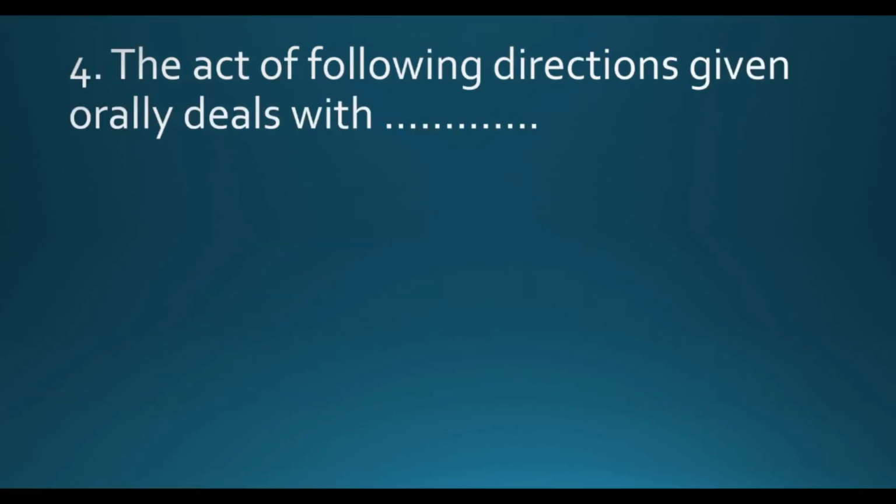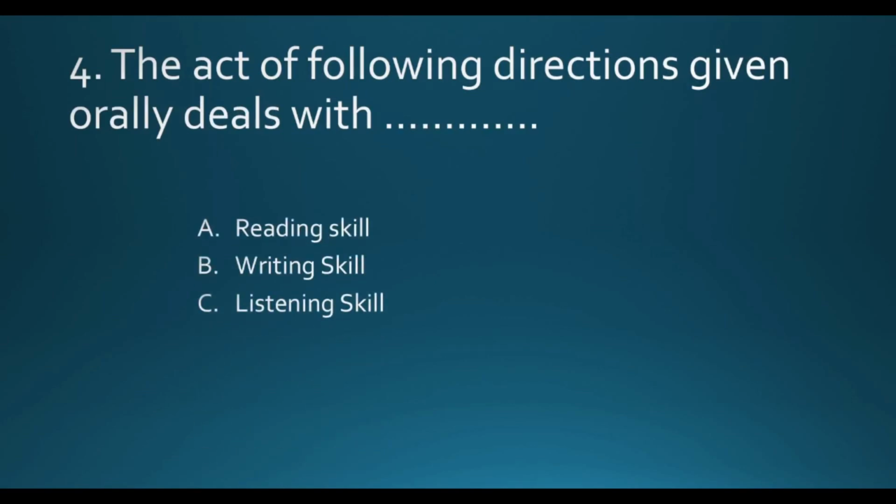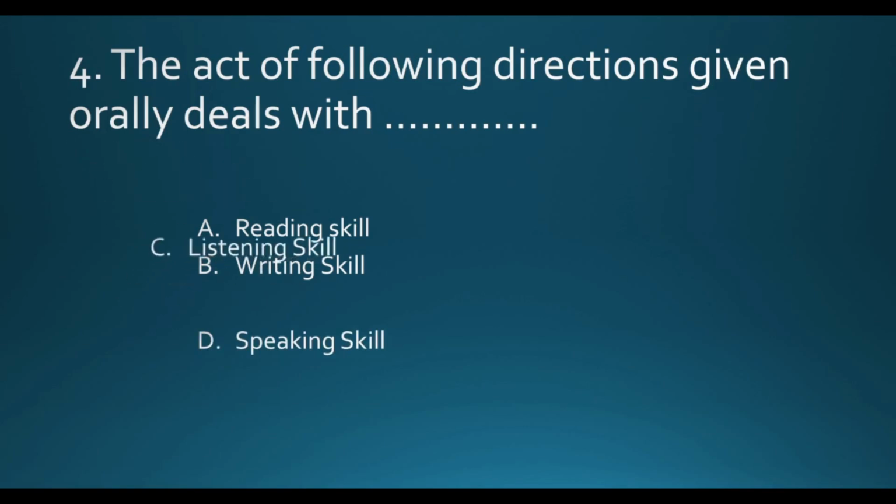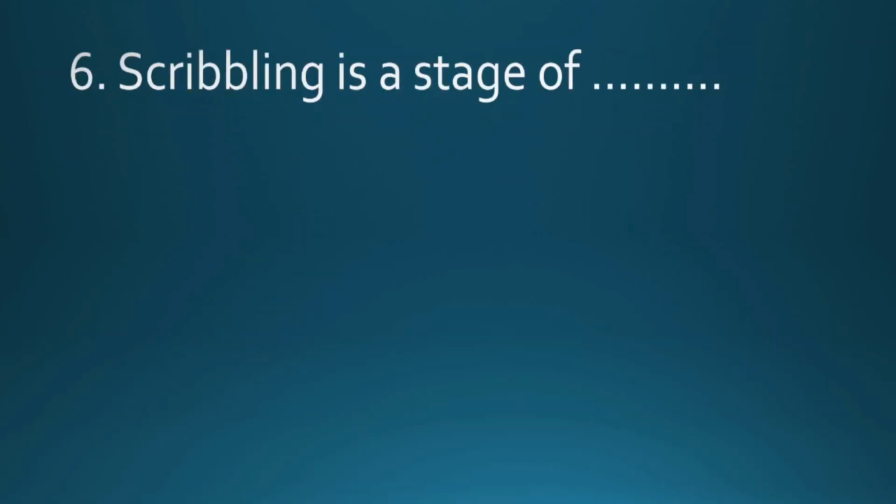The act of following directions given orally deals with reading skill, writing skill, listening skill, speaking skill. The answer is listening skill. Go there, come here, take left, go right, like this.